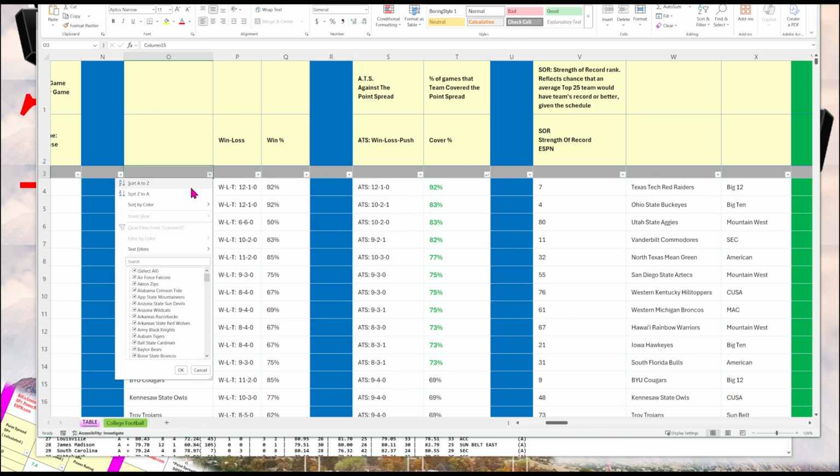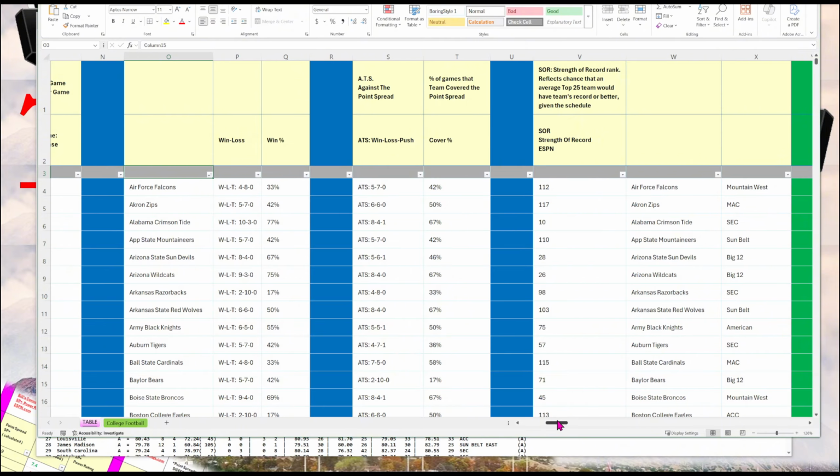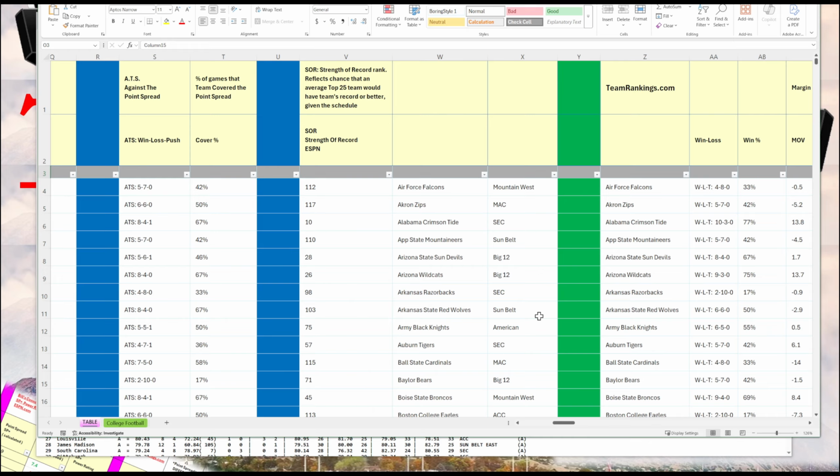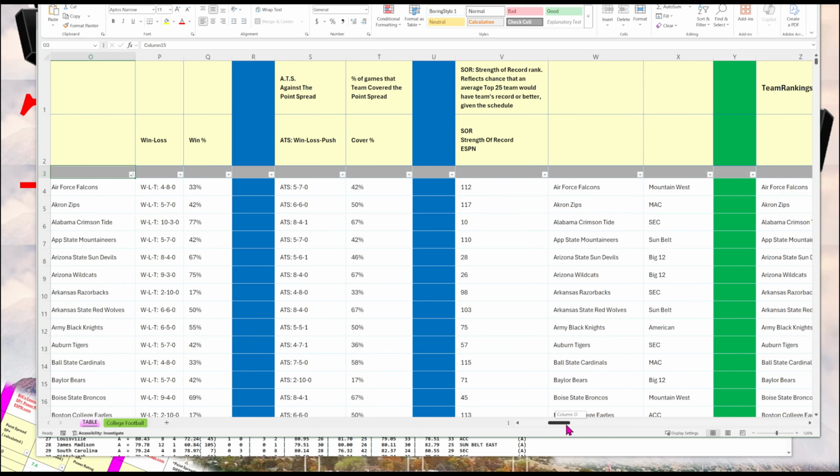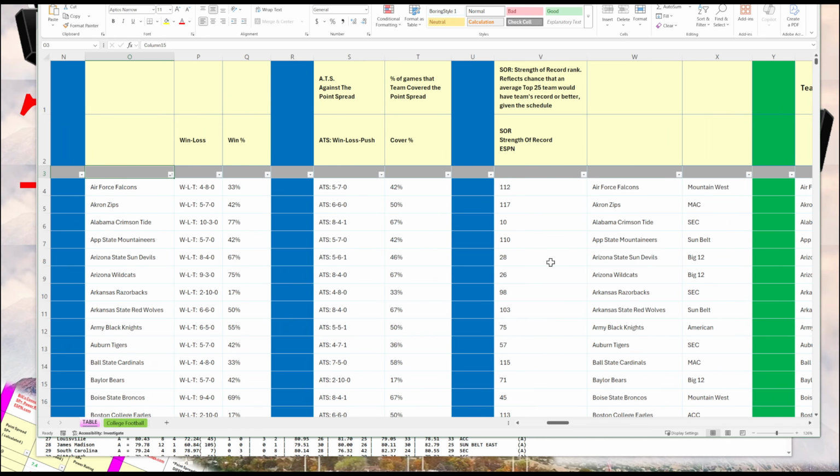So resetting this here, sorting A to Z. I also include strength of record. So strength of record is the strength of the team's record incorporating the strength of their opponents, or the quality of their opponents. So let's sort here.